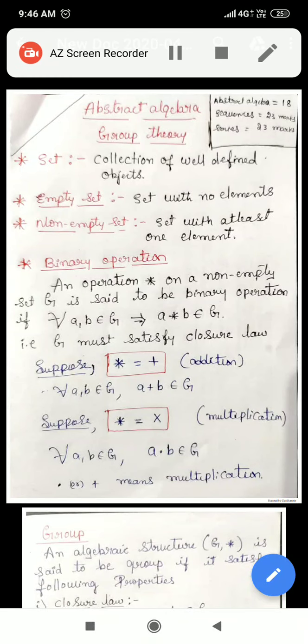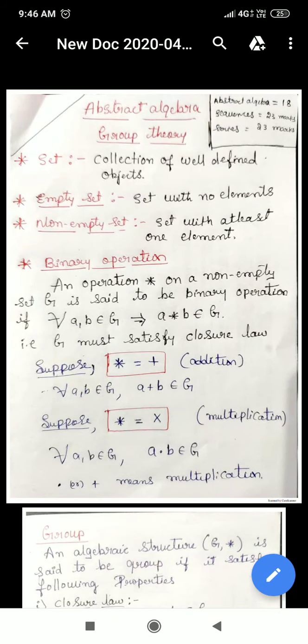Hello students, today let us discuss abstract algebra. Let me start with some basic definitions. Set: it is a collection of well-defined objects. For example, the number of people affected by corona in India.